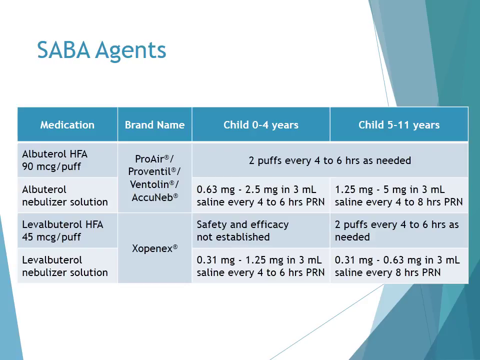The SABA agents include albuterol and levalbuterol, and both are available as an HFA inhaler as well as nebulizer solution. The nebulizer solution can be mixed with budesonide or ipratropium solution for nebulization in those patients who receive multiple medications. And the doses of these can be doubled for exacerbations.